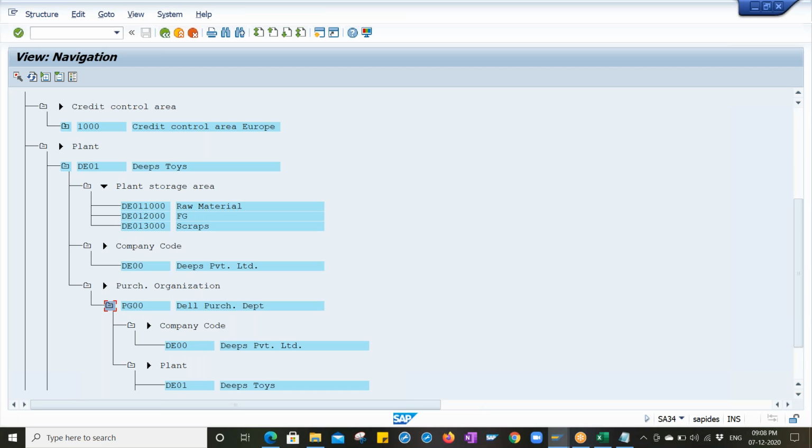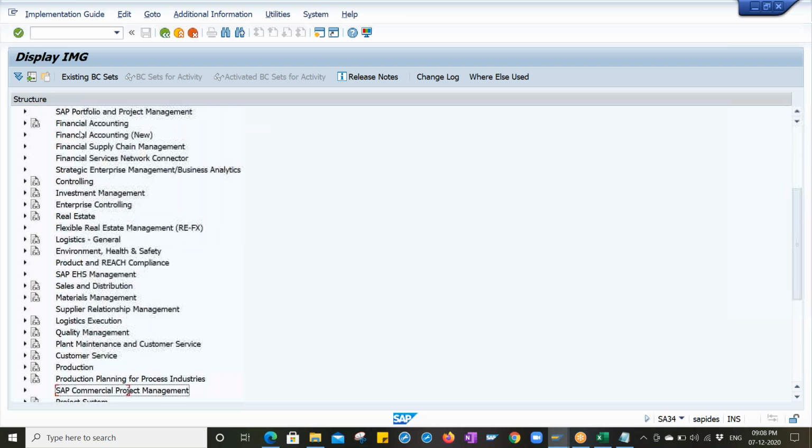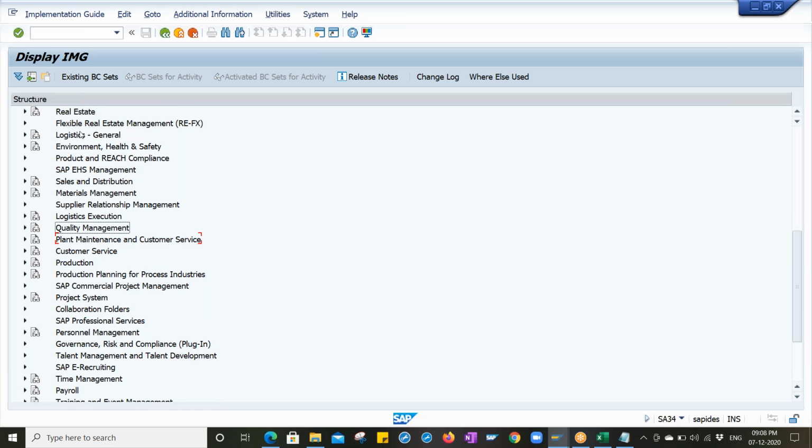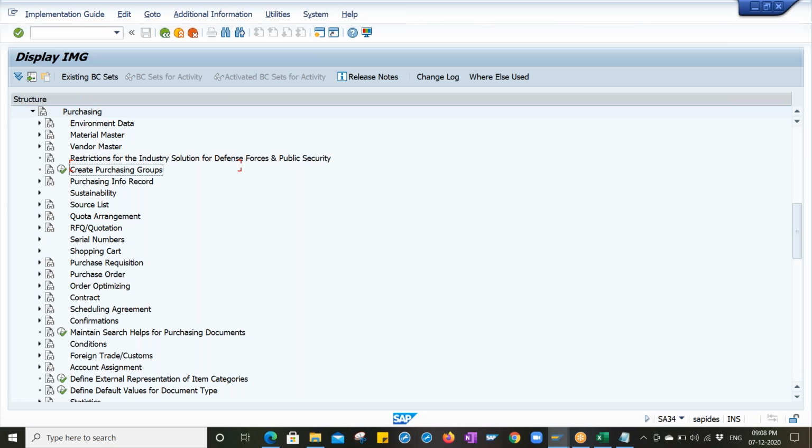Okay, one thing I have to tell you. Let me go to SPRO again, IMG. We have to create a purchasing group. Come down in the IMG, we have an option called materials management. The main materials management configuration is available under purchasing. Just now we created the purchasing department, which is called the purchasing organization. Right now we are going to create purchasing groups.